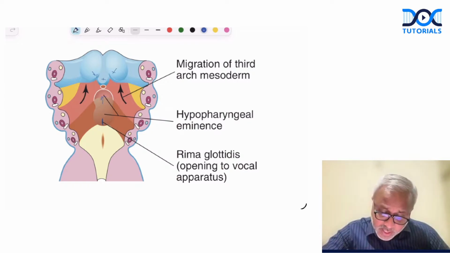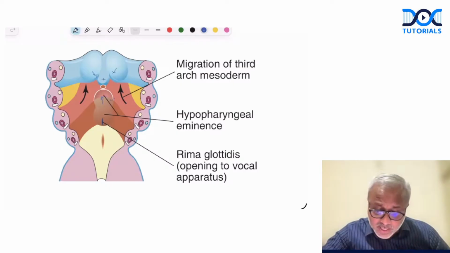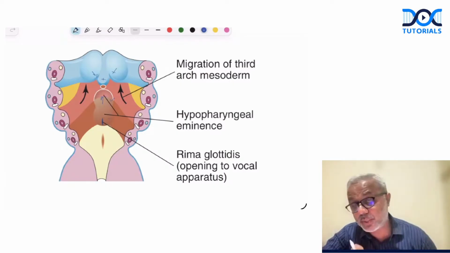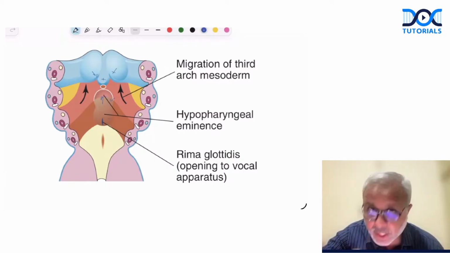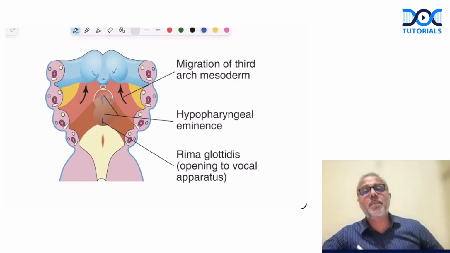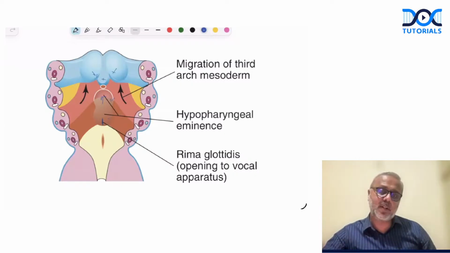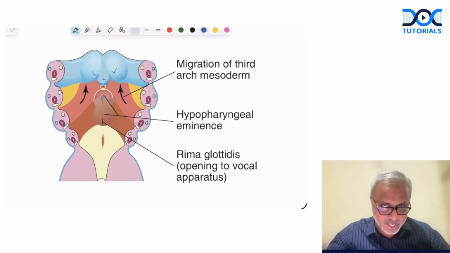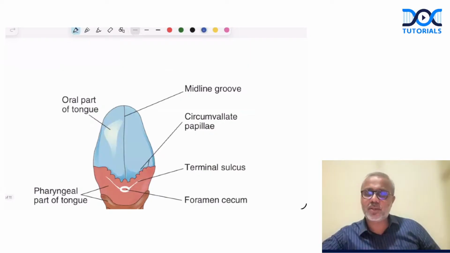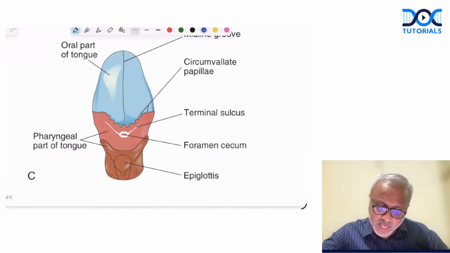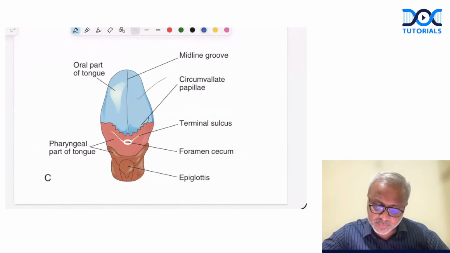Now what happens is, this hypobranchial eminence will split into a ventral part and a dorsal part. The ventral part will give rise to the posterior 1/3 of the mucosa of the tongue, whereas the dorsal part of the hypobranchial eminence will give rise to the epiglottic vallecula and part of the epiglottis as well, as we can see in this image. So we have the anterior 2/3 of the tongue, right?